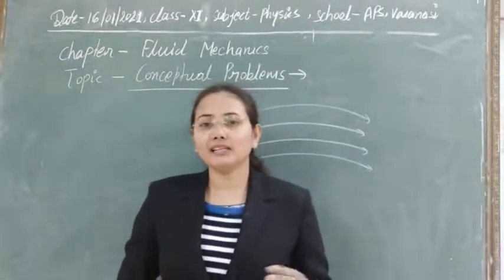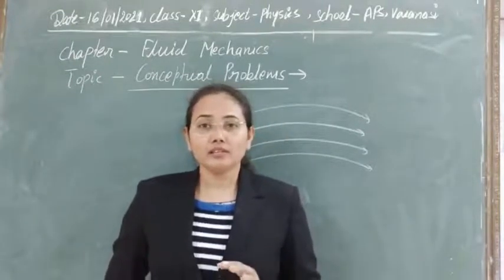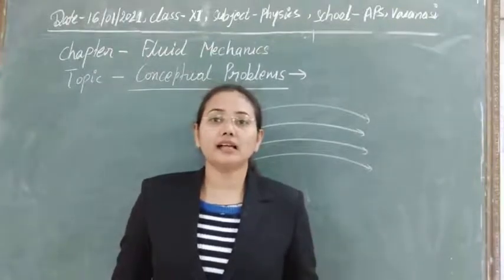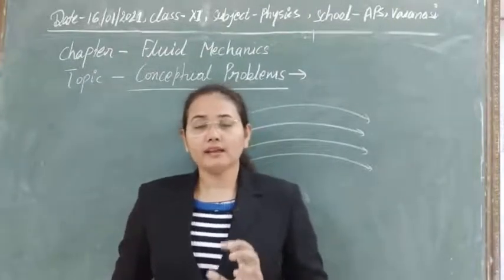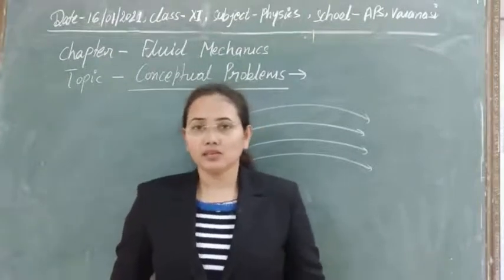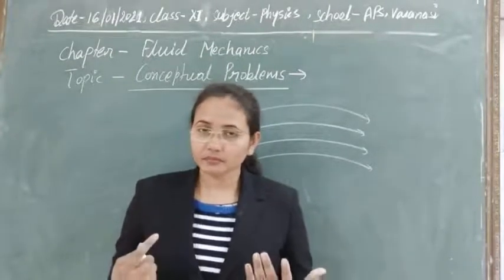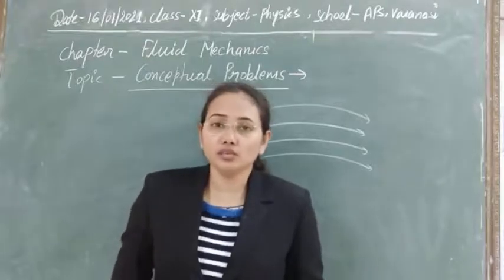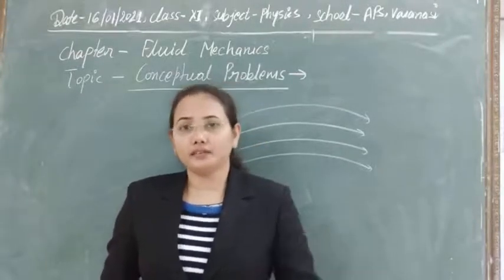So an ideal liquid is one in which, first of all, no loss of energy takes place. Whatever energy it is carrying, in the form of potential and kinetic, it is not losing in any other form of energy.